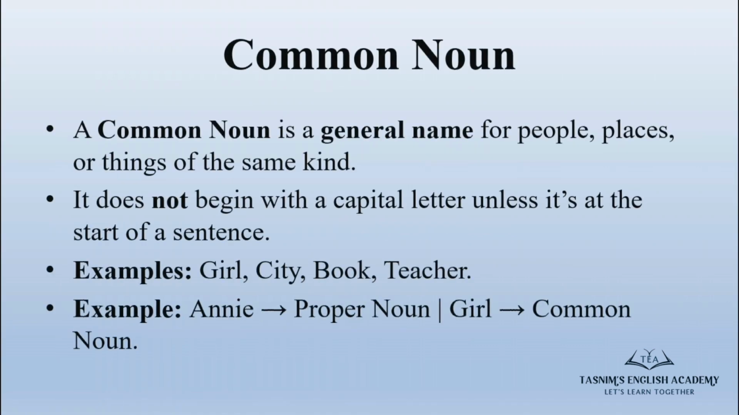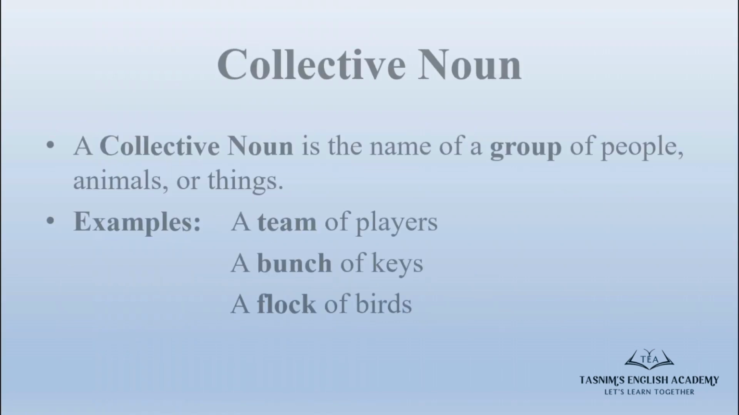Common noun. A common noun is a general name for people, places, or things of the same kind. It does not begin with a capital letter unless it's at the start of a sentence. For example, car, city, book, teacher. So while Annie is a proper noun, the word girl is a common noun. Remember, a proper noun refers to a specific name and a common noun refers to a general name.